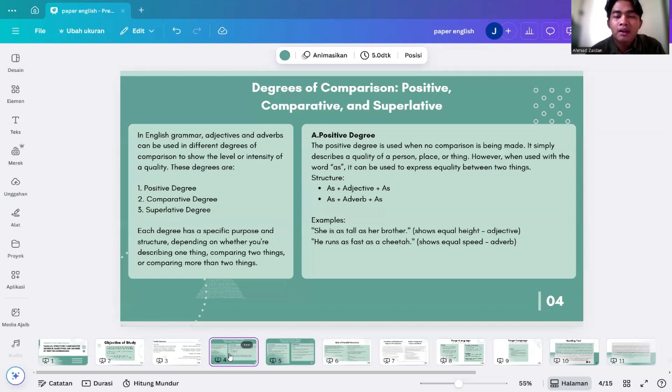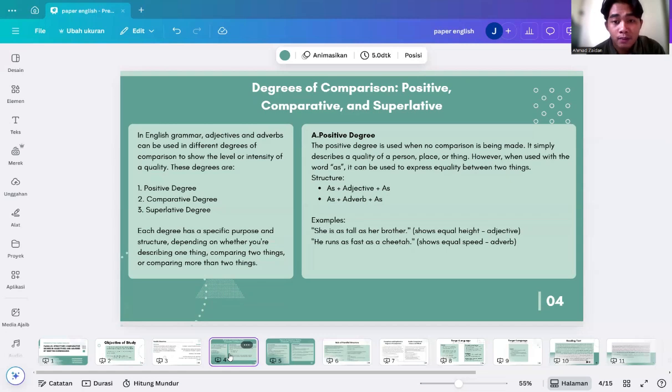Now, degrees of comparison: positive, comparative, and superlative. In English grammar, adjectives and adverbs can be used in different degrees of comparison to show the level or intensity of a quality. These degrees are positive degree, comparative degree, and the last is superlative degree. Each degree has a specific purpose and structure depending on whether you are describing one thing, comparing two things, or comparing more than two things.